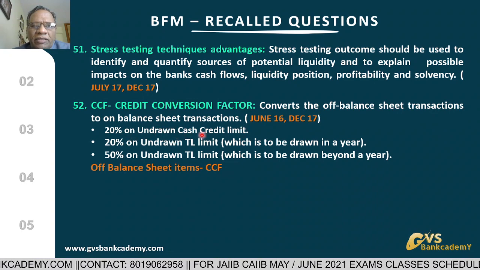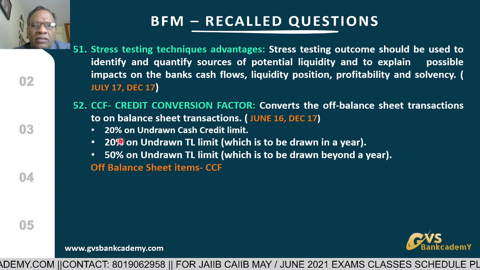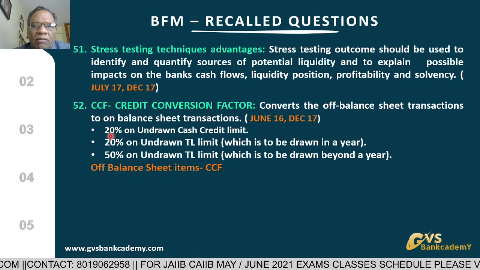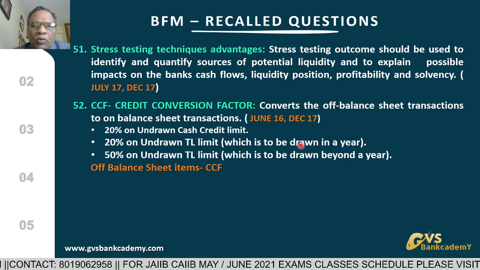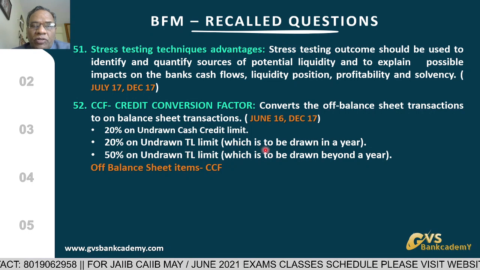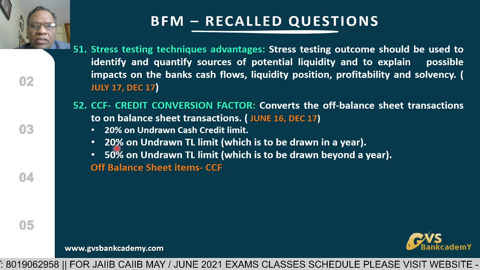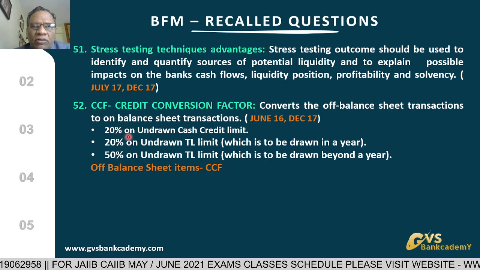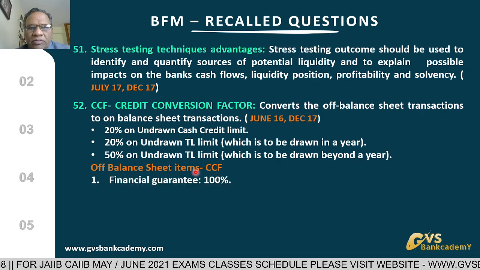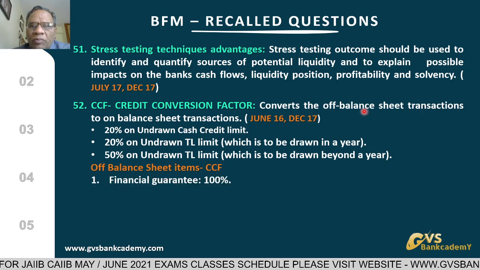Undrawn or unavailed cash credit limit: the applicable credit conversion factor is 20%. Term loan undrawn limit up to 1 year, 20%. Term loan undrawn portion beyond 1 year, 50% is the conversion factor you have to apply for calculation of CRAR, risk-weighted assets, from off-balance sheet to on-balance sheet.